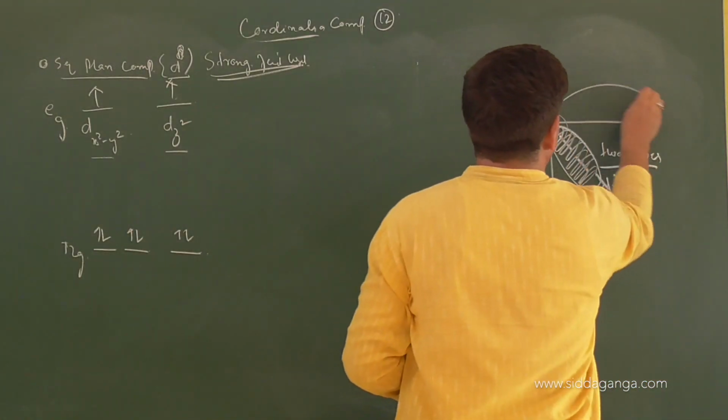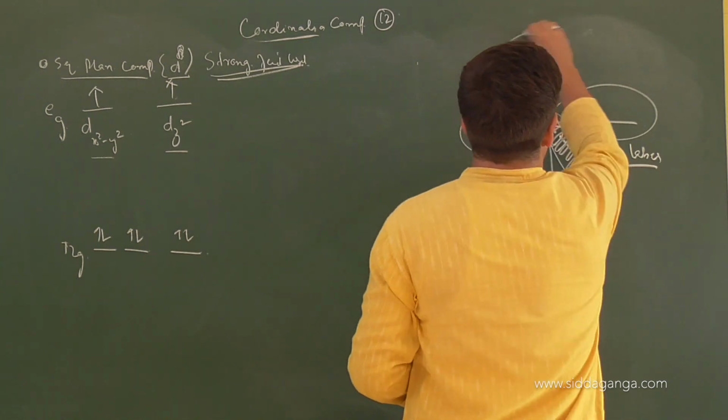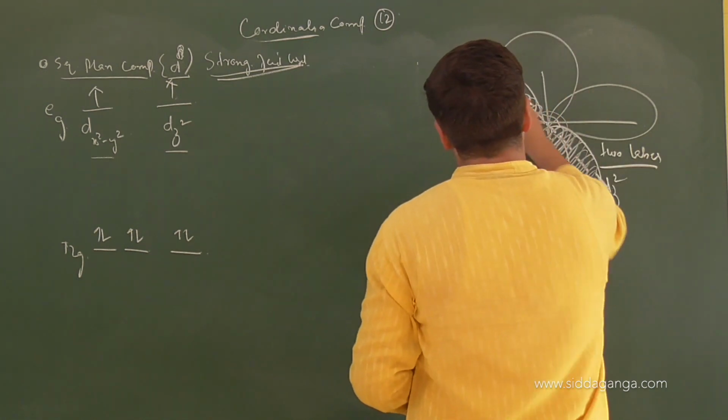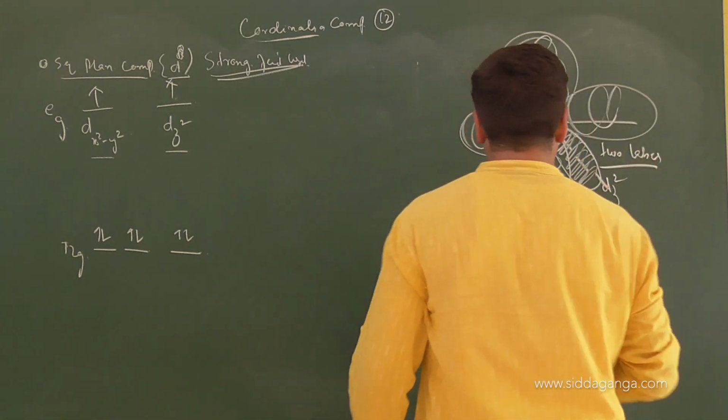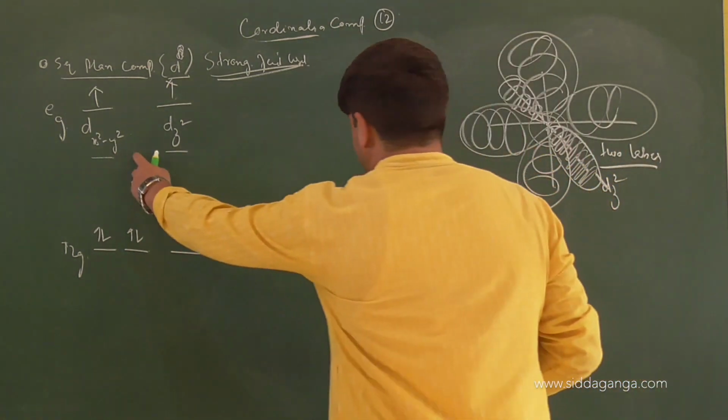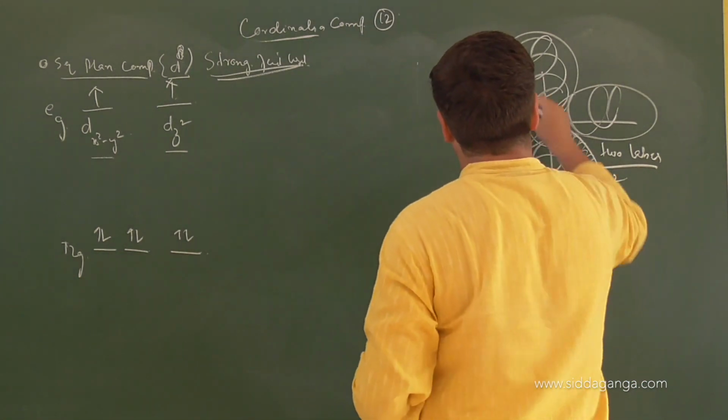But looking at dx square y square, how many lobes does it have? 4 lobes. Very good. According to the diagram, dx square y square has 1 electron and dz square also has 1 electron.